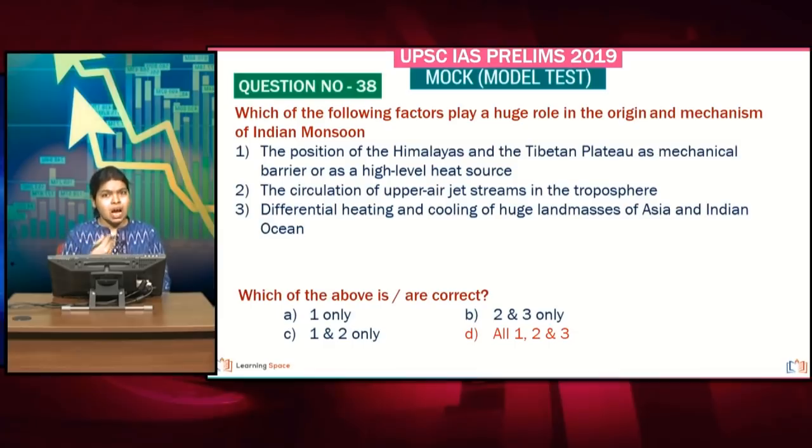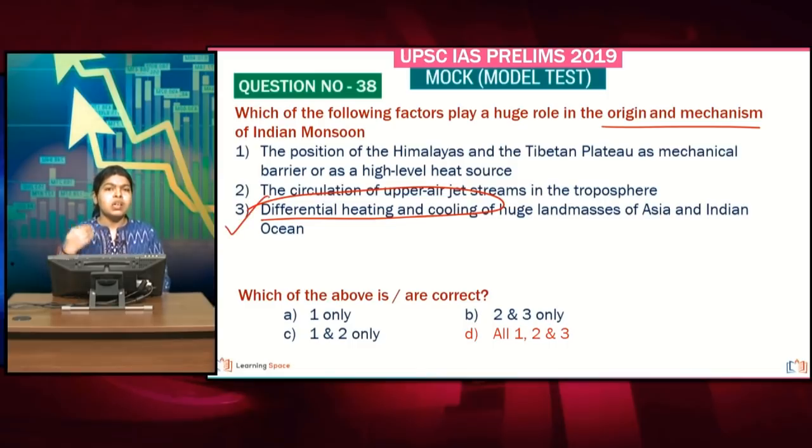Here the question asks about the origin and the mechanism of the Indian monsoon. What is to be noted is that when you take the third point, you have the differential heating and cooling. This can be said to be the very basic reason for the creation of Indian monsoons. Because of the heating of the Tibetan landmass, the winds get pushed towards the Indian landmass. Over the Tibetan landmass an intense low pressure develops, because of which the southwest monsoon winds enter very easily towards India. So this is definitely right.